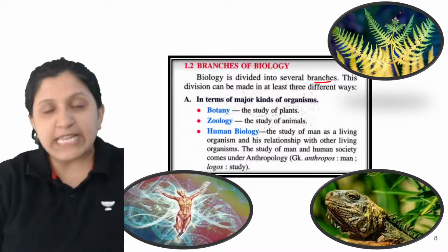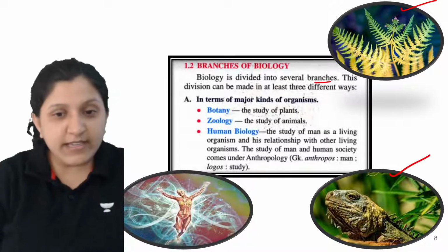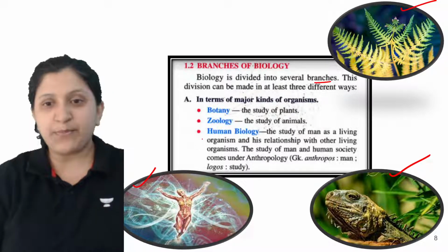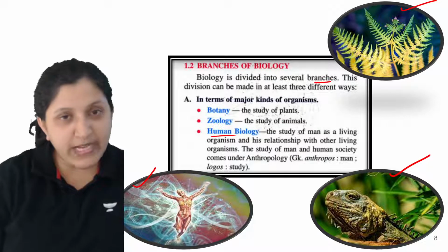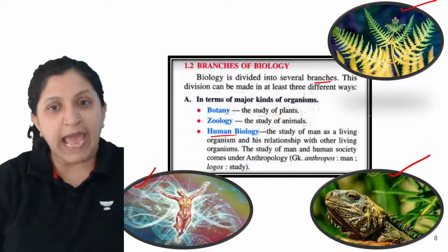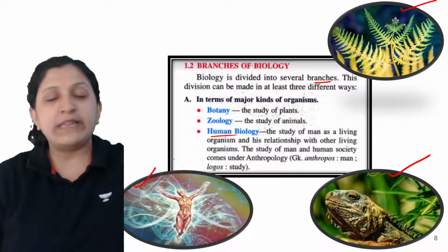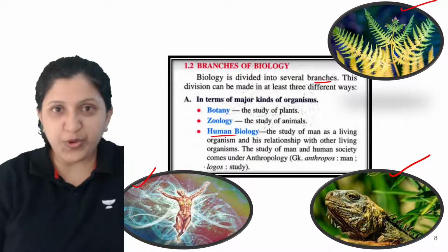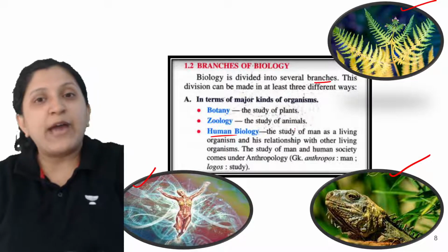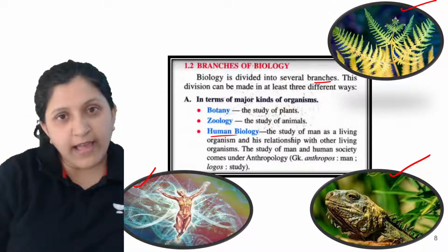Basically we will be studying the plants, the animals, and the human specifically. Any idea why we study humans separately? Because humans are well developed. When we compare a human to other animals, the human is much more developed. There is a lot of development in technology, mainly because of humans. So we will be studying the relationship of man with other organisms, that is how he is treating other animals and other plants.